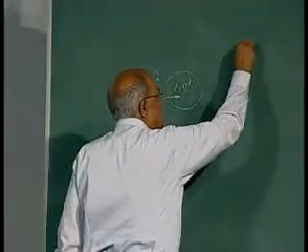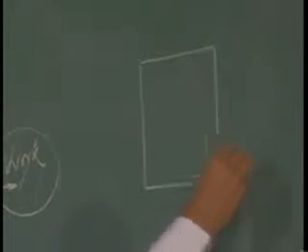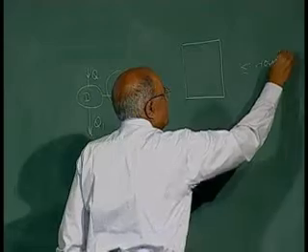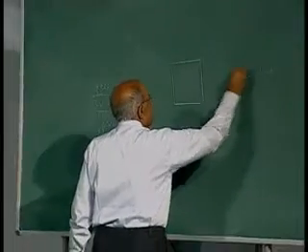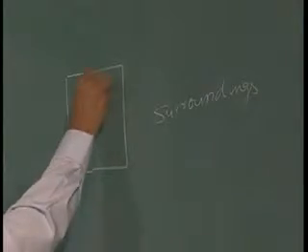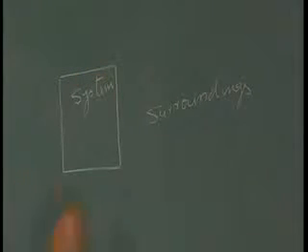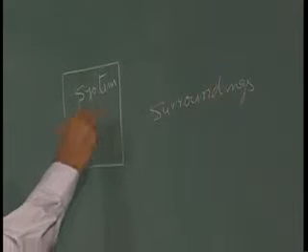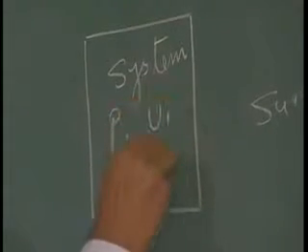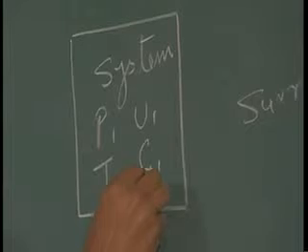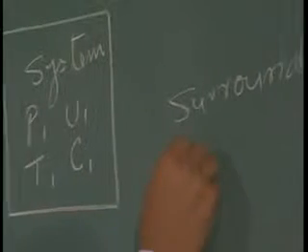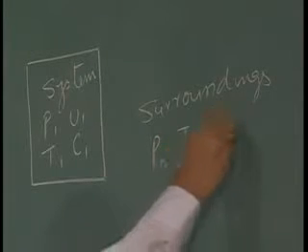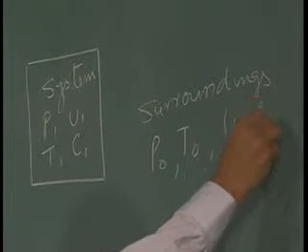Suppose there is a system here and the surroundings. System is at a pressure P1, temperature T1, internal energy U1, velocity C1 and so on, and the surroundings are at a pressure P0, temperature T0, internal energy U0 and velocity C0.